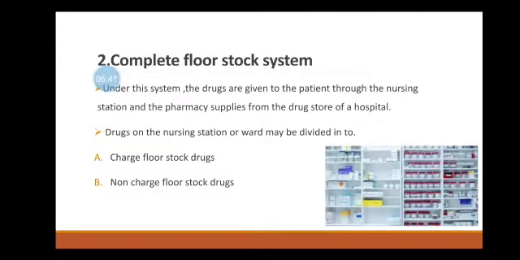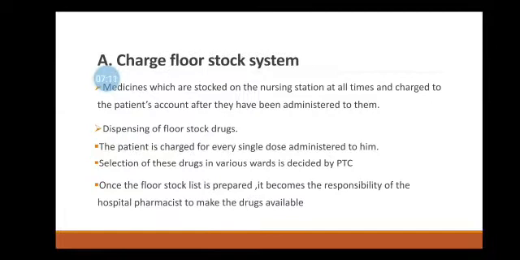The second system is the complete floor stock system. Under this system, the drugs are given to the patient through the nursing station and the pharmacy supplies from the drug store of the hospital. Drugs on the nursing station or ward may be divided into two types: charge floor stock drugs and non-charge floor stock drugs. Now, the charge floor stock system.